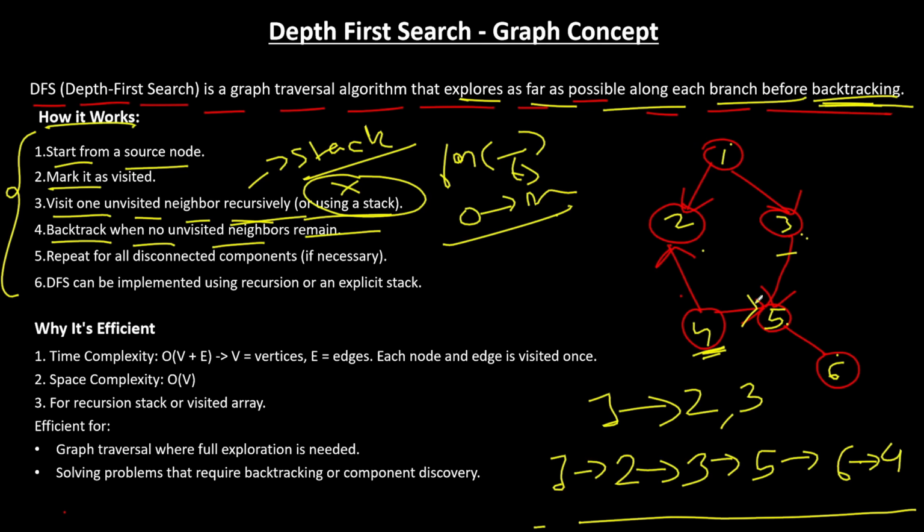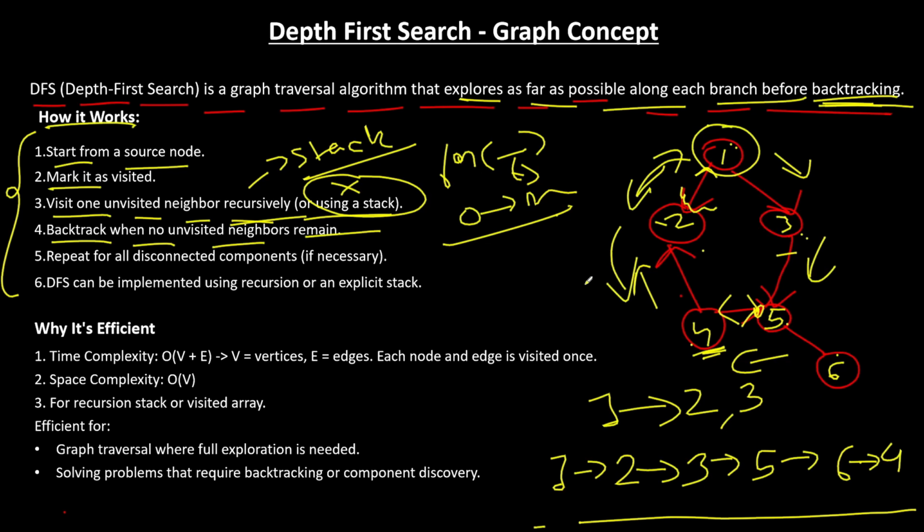Suppose instead of going after 5, we are going to 4, and we are going to 2, and not this one. Let's take it as this, okay? So the path now is this way. It's a circular one. So when you start with 1, when you go to 3, when you go to 5, then you go to 4, then you go to 2, then when you come to 1, you see that 1 is already visited, right? So you go back. So this is another case when you backtrack. Okay, the two cases I told you.